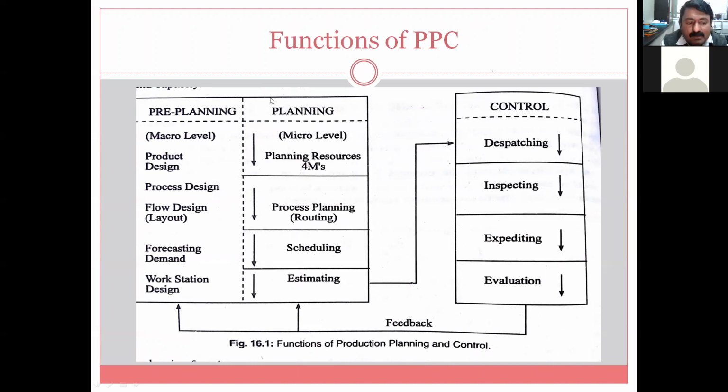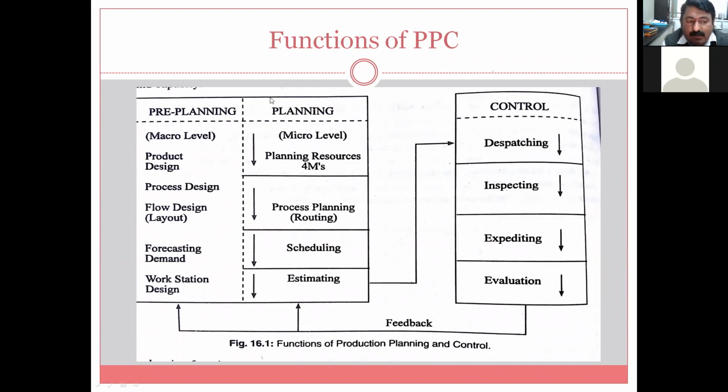Then it will come to what is our product, what is the design of the product, then what are the different processes that are required for that particular product, then what is the layout for that particular product, and what are the different workstations required. So this is a macro level plan. Okay, we will go one by one. Forecasting: now you come to know that 100 products are required in the month of January. Now let us start. What is the product? What is the design of that particular product?